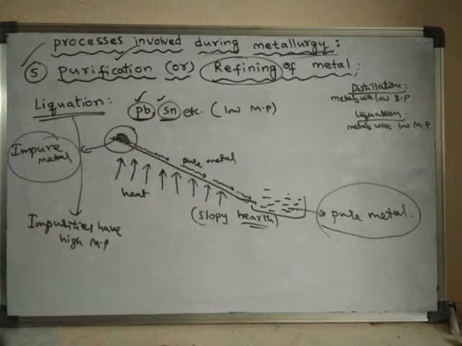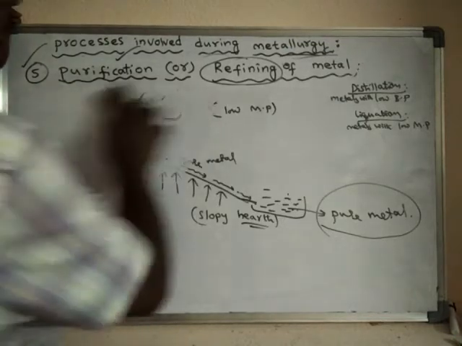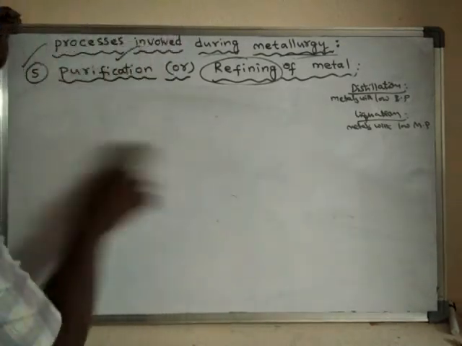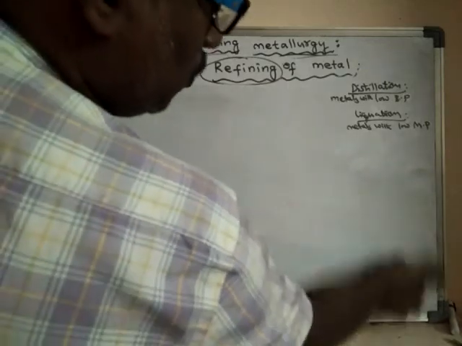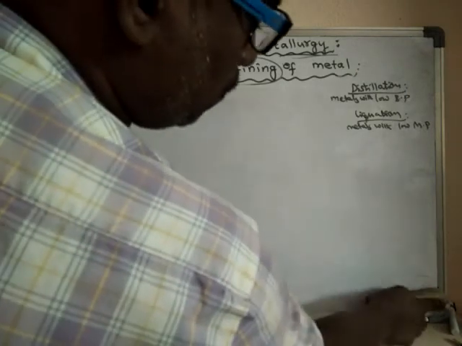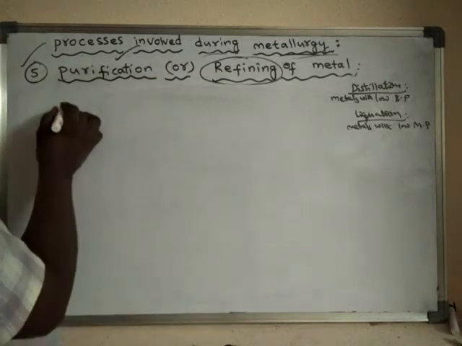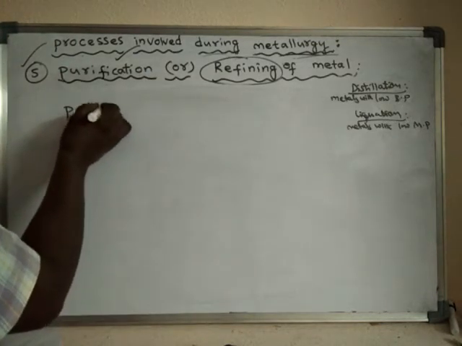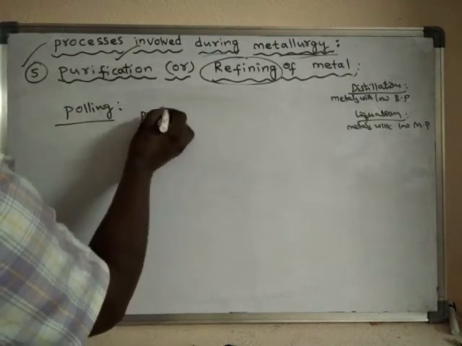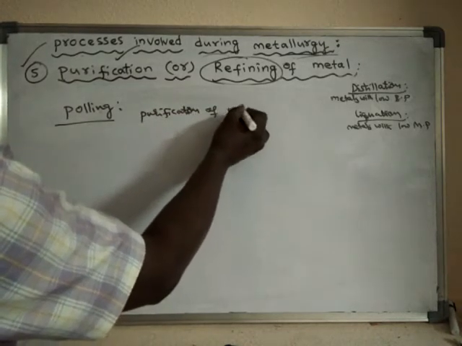Next method is poling. See, poling is a very old method. Particularly this method is used for the purification of blister copper.